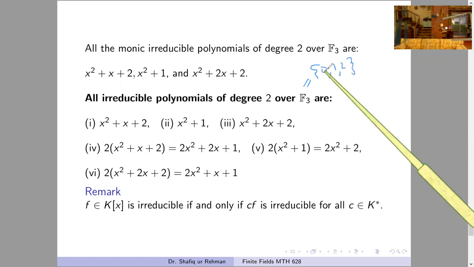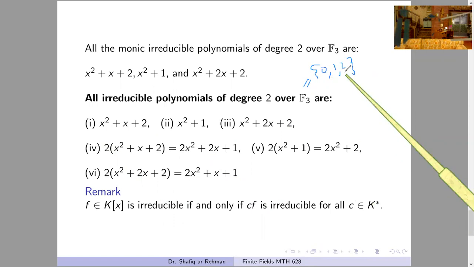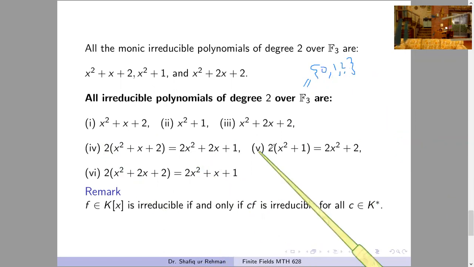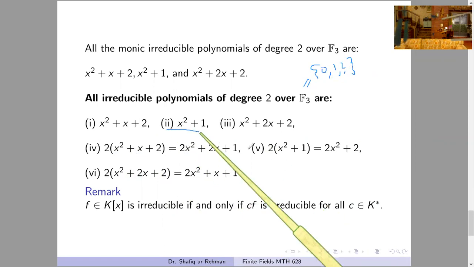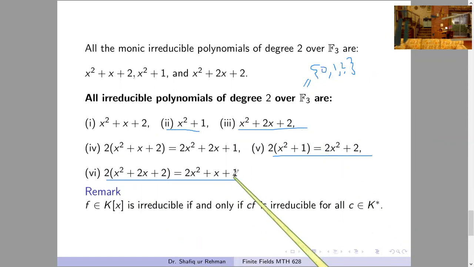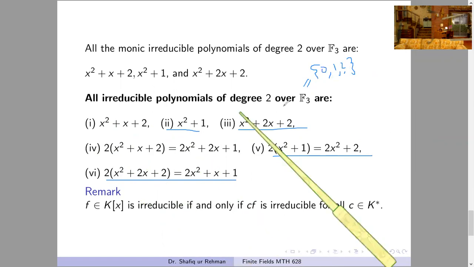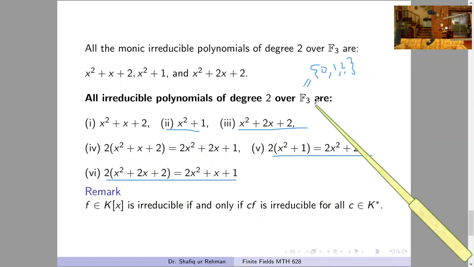So if we multiply by 1, we will again get the same polynomials. But if we multiply by 2, we will get these 3 more polynomials. Multiplying this by 2, we will get this polynomial. Multiplying this by 2, we will get this polynomial. So in this way, we have a total of 6 irreducible polynomials of degree 2 over the field F3.